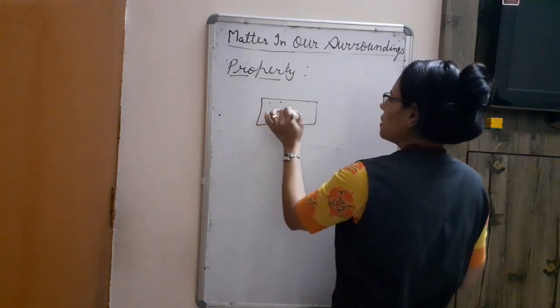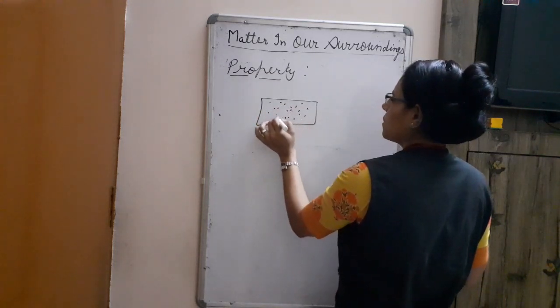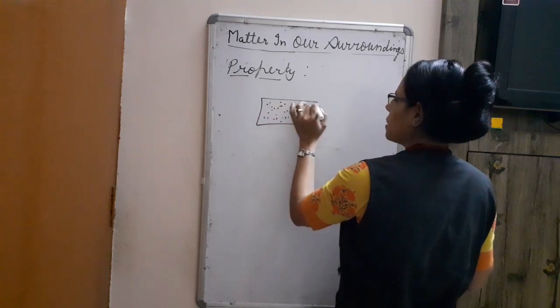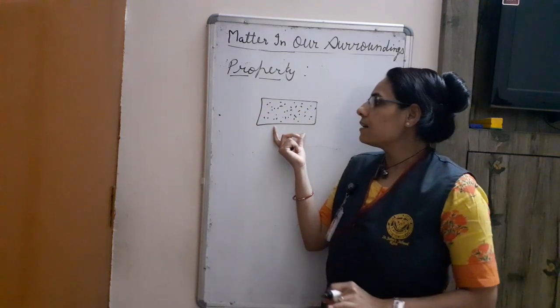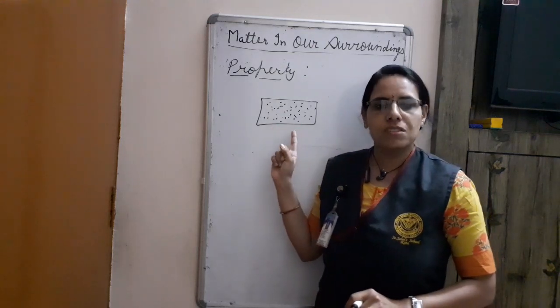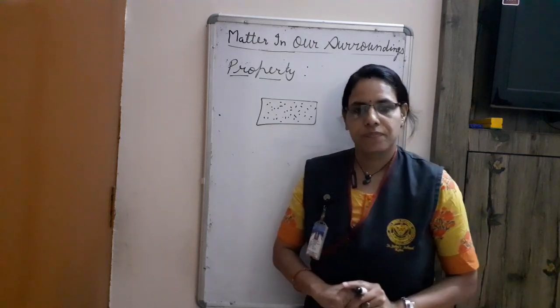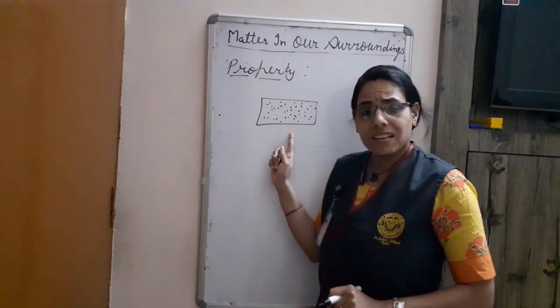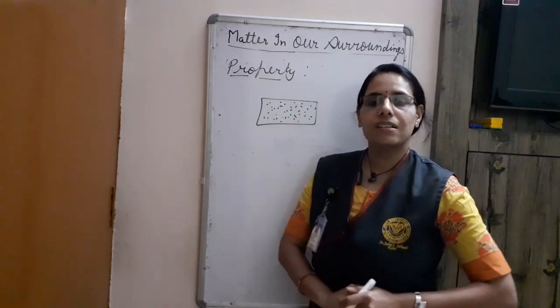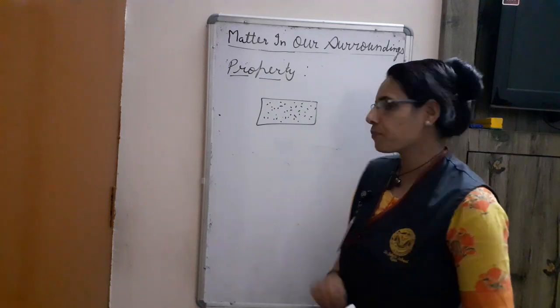In this container, particles are present. So, all the matters are made up of small tiny particles, and these particles are too small that we can't see with our naked eye.